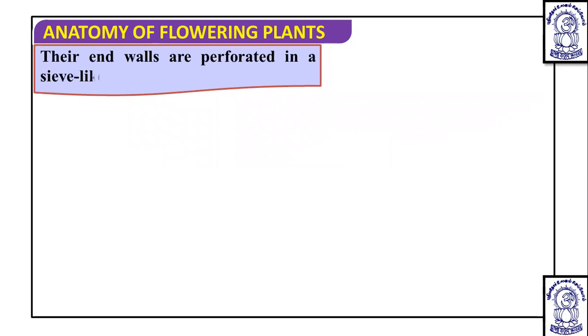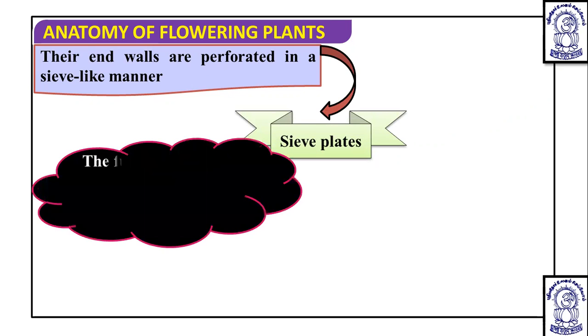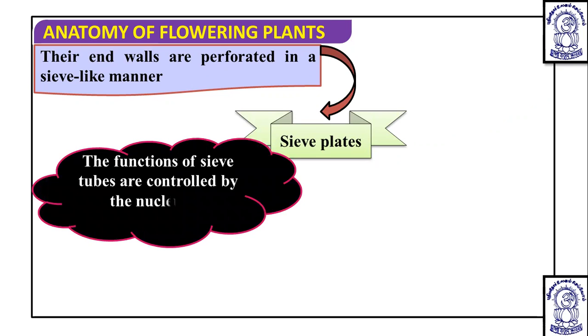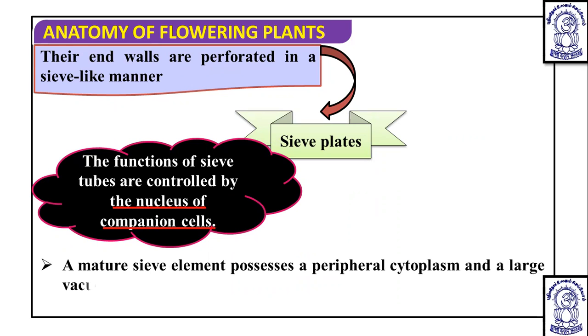Their end walls are perforated in a sieve-like manner, and these perforated end walls are known as sieve plates. The functions of the sieve tube are controlled by the nucleus of the companion cell. Actually, the nucleus is absent in the sieve tube element, so the functions are controlled by the nucleus present in the nearby companion cells.